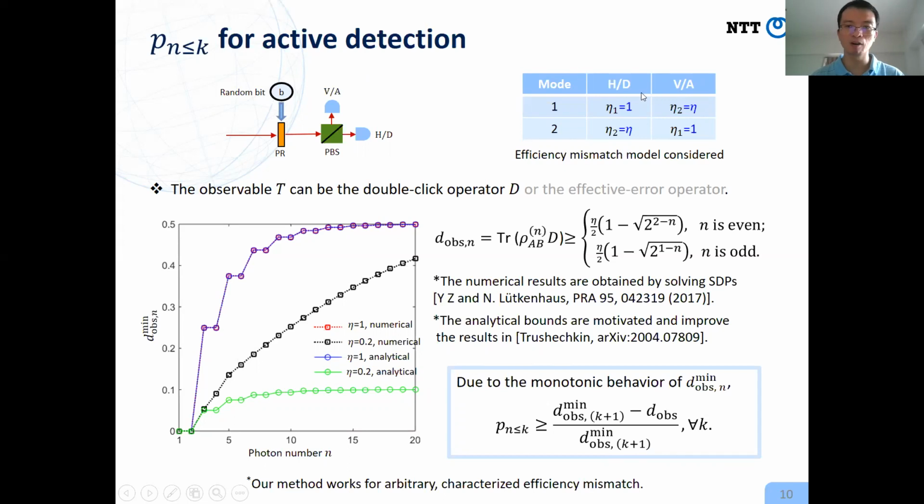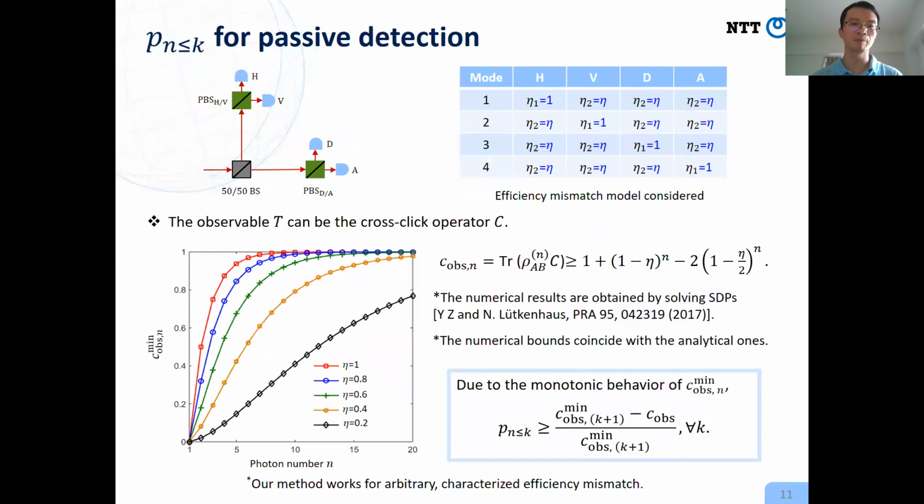Particularly for this mismatch model, I demonstrate the double click probability. It depends on the photon number. Also, you can see the double click probability monotonically increases with the photon number. We get both numerical results and analytical results. For numerical results, we just need to solve SDPs. For analytical results, recently we figured out a method which is motivated by the work of Church-Chicken. And due to this monotonic behavior, we can lower bound the photon number distribution as shown here.